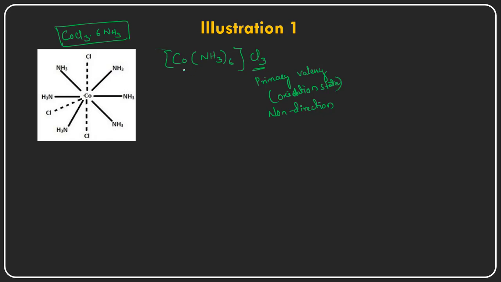That is the reason there is an intimate association between the cobalt and the ammonia. Because of this, these six ammonia ligands, which are bonded with the cobalt with solid lines, are inside the square brackets here.